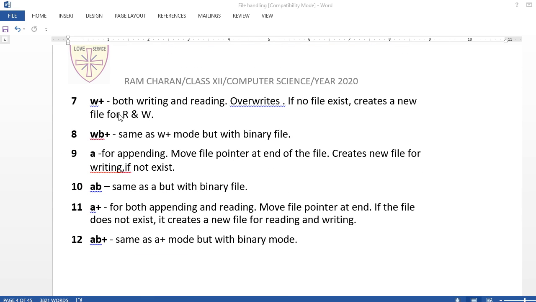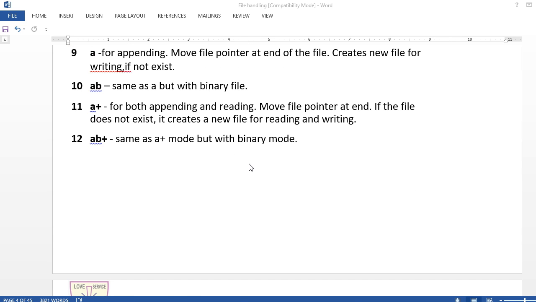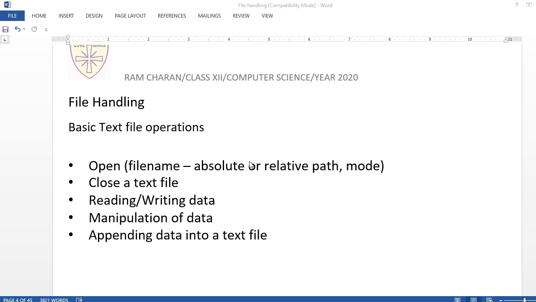Then w+ is read and write, wb+ for a binary file, a for appending, ab for binary appending, a+ for both read and write, and ab+ is read and write and appending for binary. So write these down in your copy and recall them, these are all the modes of a file. Now you see basic text file operations: opening and closing, reading and writing, manipulating data, appending data in a text file. I am going to show you all these things one by one.